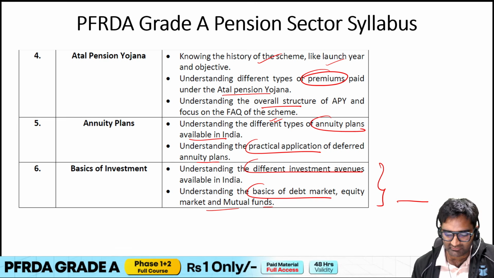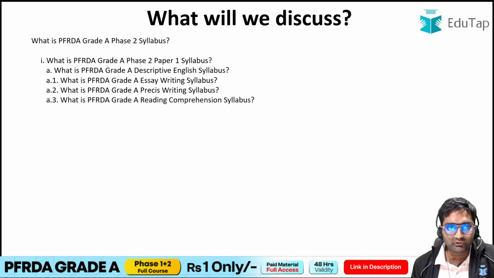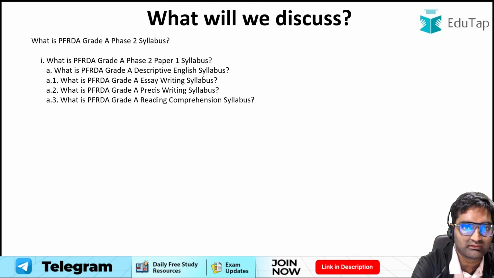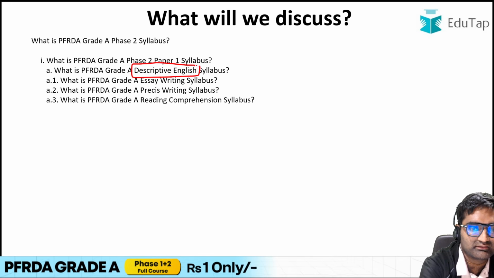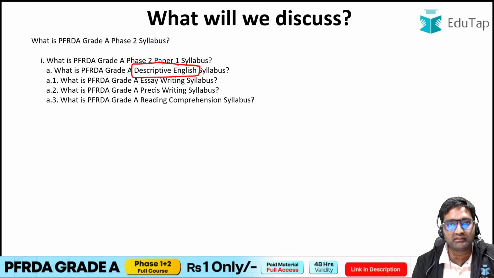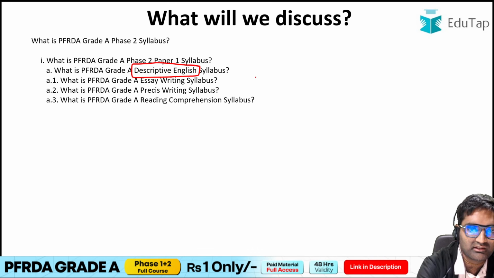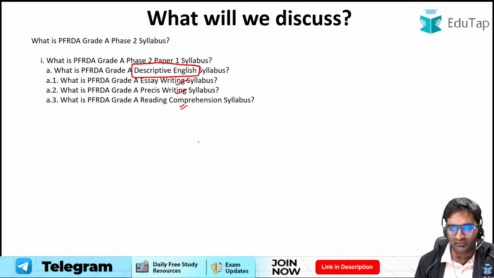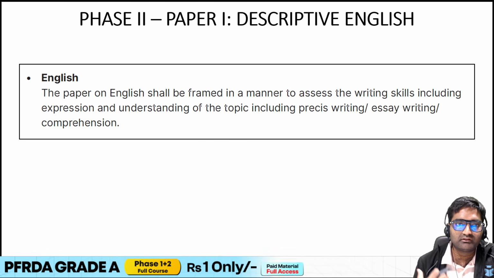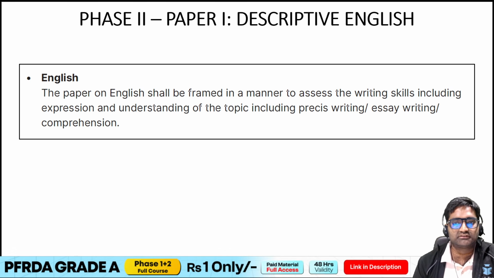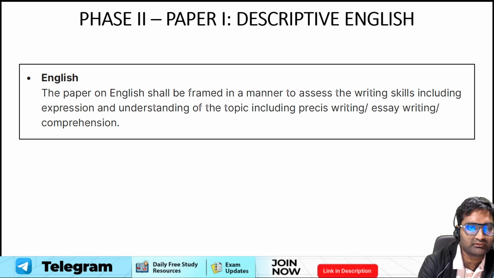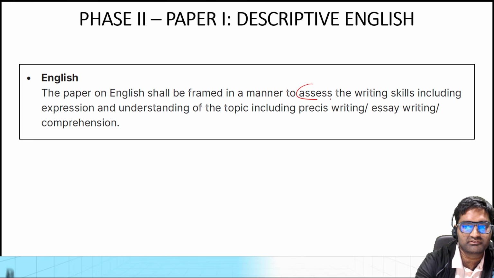These are with respect to all the 7 subjects. Now talking about the phase 2 paper 1 syllabus. Phase 2 paper 1 is the descriptive English part. In this descriptive English, three questions are asked, which are essay writing, précis writing and reading comprehension. If we see, the official notification does not mention much about this part. It just says that the paper on English shall be framed in a manner to assess the writing skills.